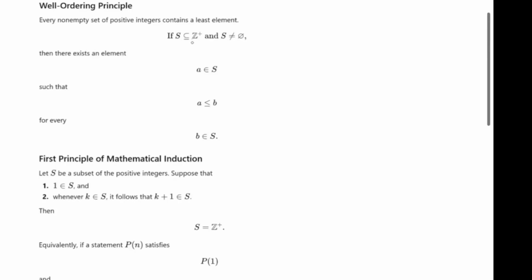We're going to prove the first principle of mathematical induction using the well-ordering principle. So remember the well-ordering principle: every non-empty set of positive integers contains a least element, right? So if this set S is a subset of the positive integers, and this set is not empty, then there exists an element A where A is smaller than all the other elements in S, right? So we're going to use this in order to prove the first principle of mathematical induction, which states